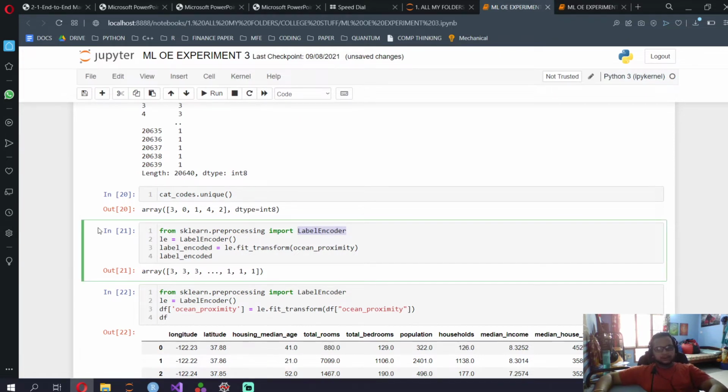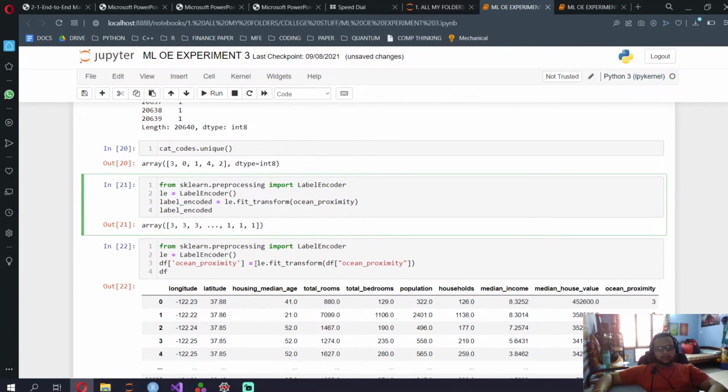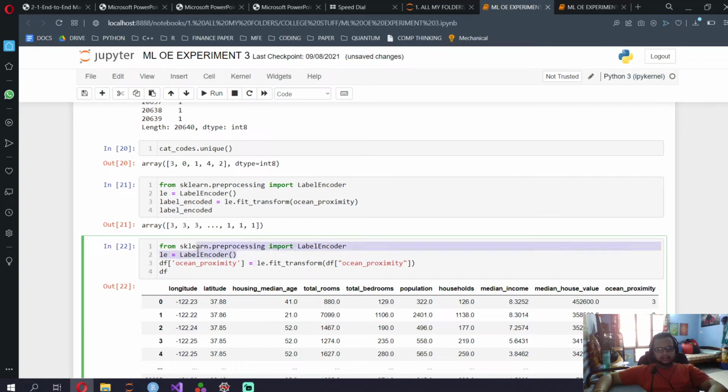So you do this part, mug this up. From sklearn.preprocessing import LabelEncoder. LE, label encoder, is equal to LabelEncoder parentheses. That means you're calling the function and saving it into this variable. Now label encoded is le.fit_transform. So same steps, these 2 are the same.